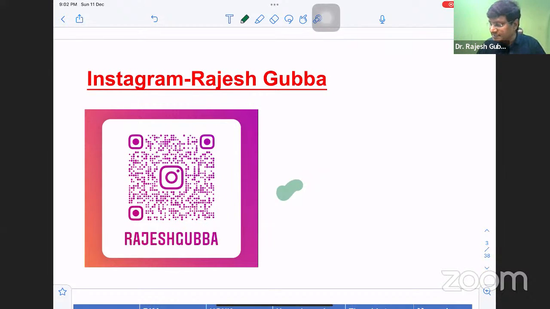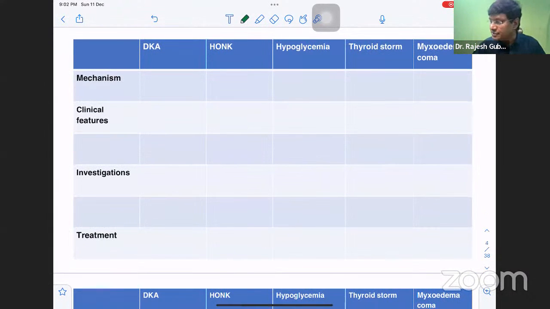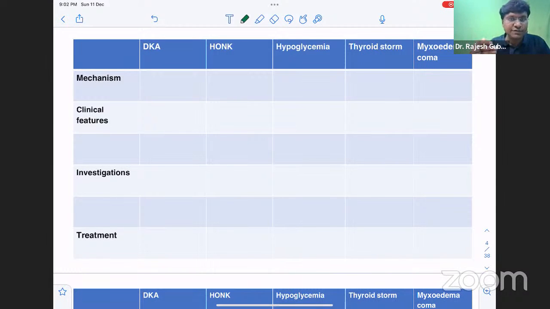Having said this, let us start with the endocrine emergencies. The first important endocrine emergency that I will be discussing is diabetic ketoacidosis. I have already given you the list of endocrine emergencies, and among that, the one I will be discussing first is diabetic ketoacidosis. It is more common in type 1 diabetes mellitus rather than type 2 diabetes mellitus, and it is one of the acute complications in type 1 diabetes mellitus.